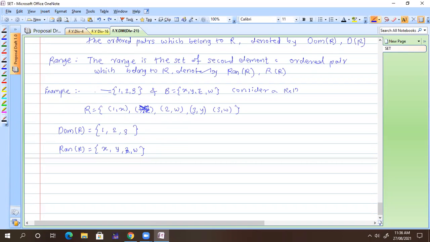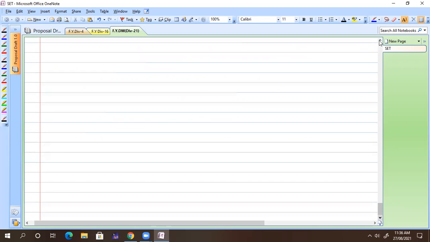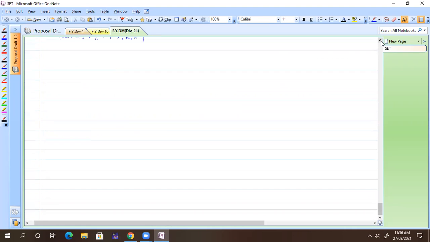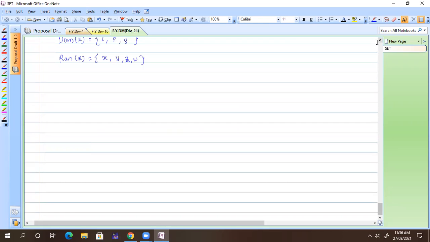Now, we have some time left. We have 10 minutes. We will just give you a definition of the inverse relation, and then we will stop. So everyone write down what is an inverse relation.